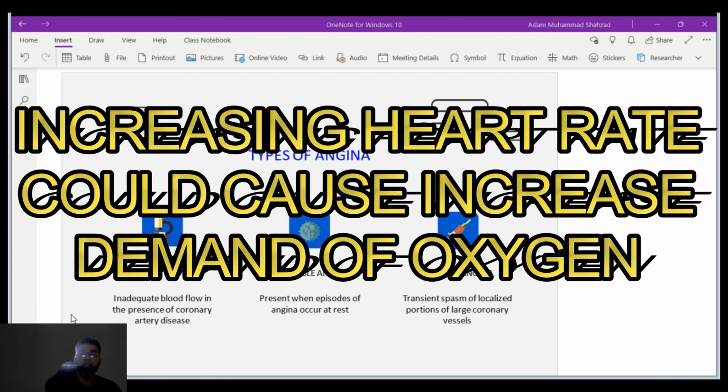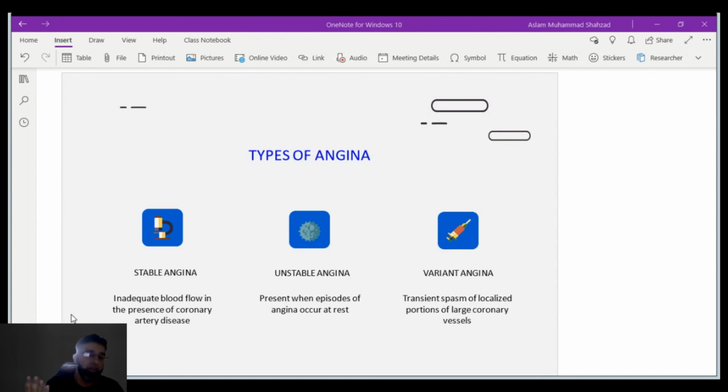So for example, when you do activity, play games or exercise, the heart rate increases, and then obviously the oxygen requirement also increases. So the best thing is to decrease the heart rate, so that the oxygen requirement will be less.